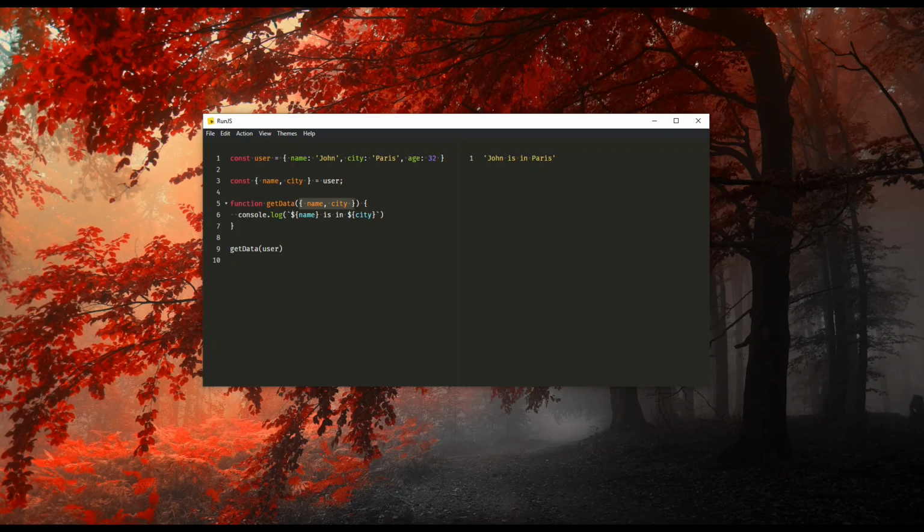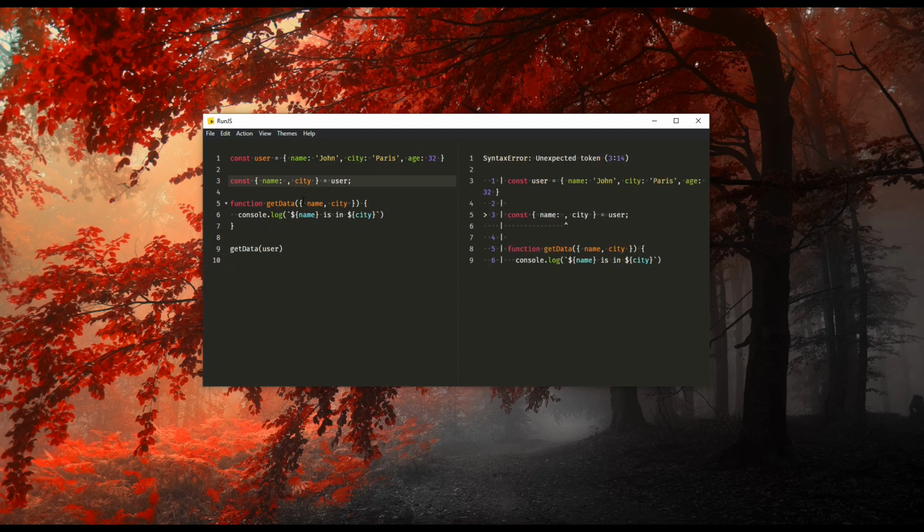In this way, we will have to use the variables as defined in the object. What if we want to use some other name? Like instead of name, what if we want to use first name, last name, or some other variable name? So to do this, you can use colon and write your variable name.